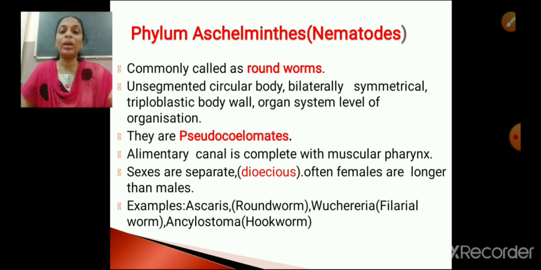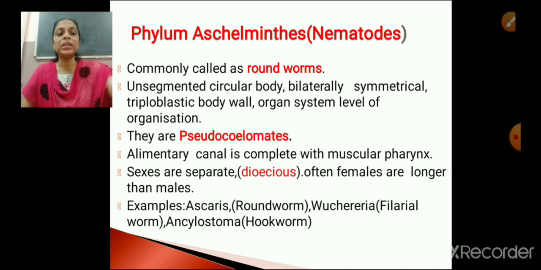But sometimes you may get a question: write the scientific name of hookworm, then you should be able to write it as Ancylostoma. Or the scientific name of filarial worm, then you have to write Wuchereria. Spellings are very important. And the scientific name of roundworm, Ascaris. Hope the characteristics of phylum Aschelminthes are clear to you all.